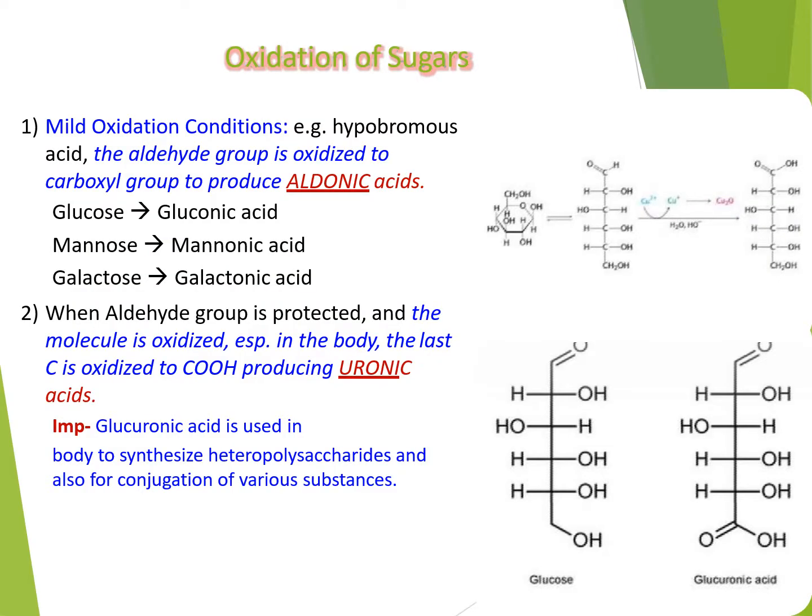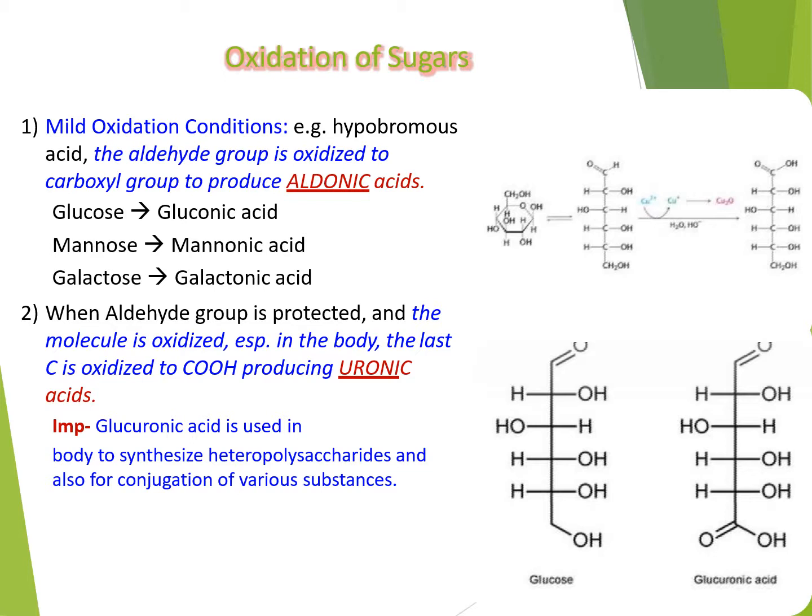The next important chemical property of monosaccharides is oxidation. Depending on the oxidizing agent used, the terminal aldehyde or the terminal alcohol group may be oxidized. For example, under mild oxidation conditions, if hypobromous acid is used, the terminal aldehyde group is oxidized to a carboxyl group to produce aldonic acids.